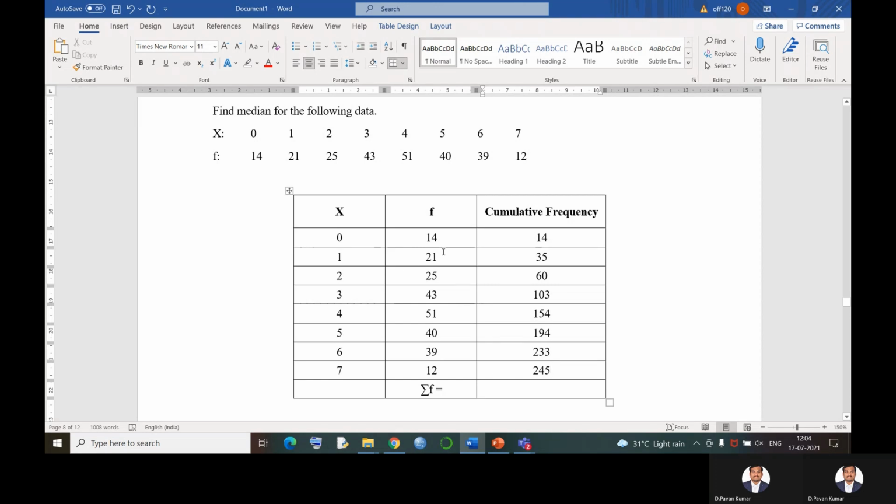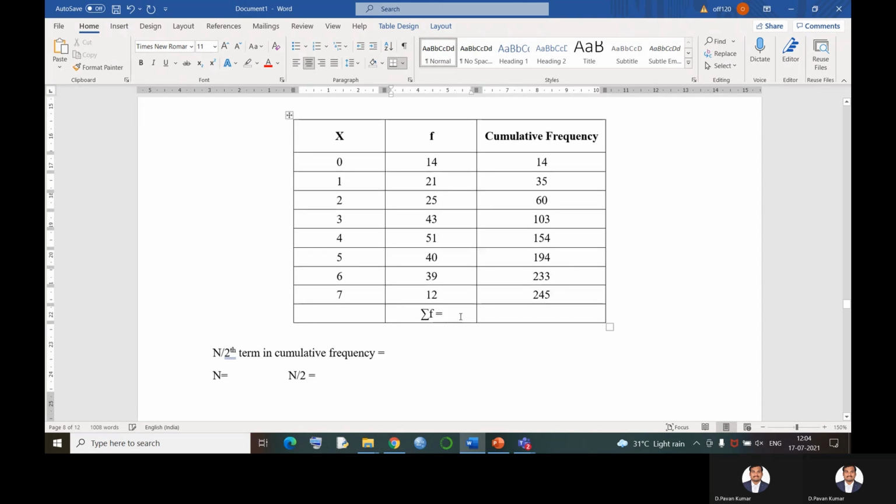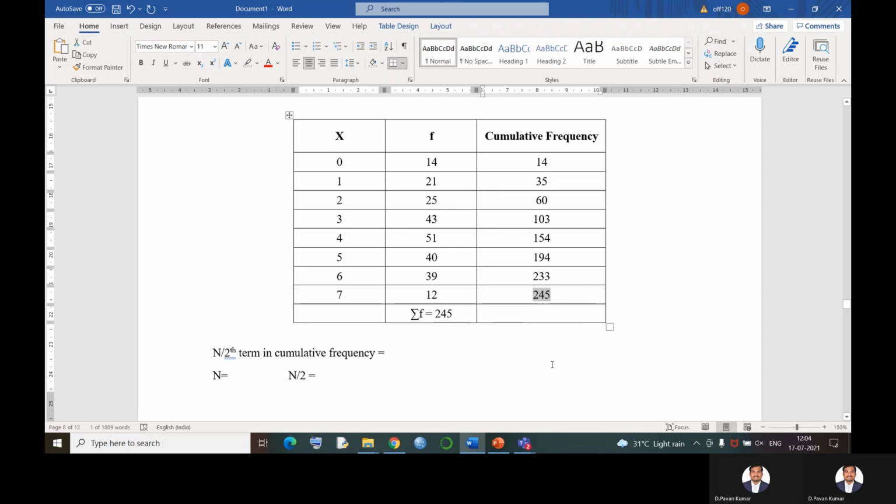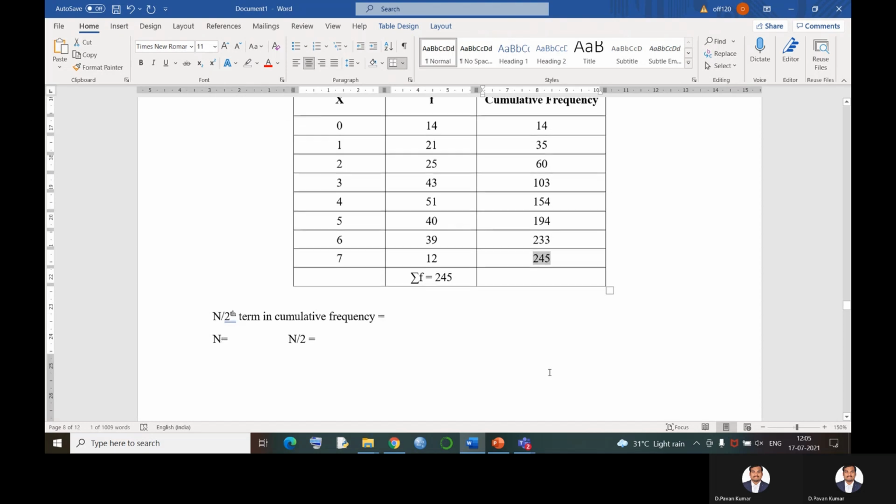245. Actually, if you count the total frequency, this value will also be equal to 245. While calculating the median, you can cross-check whether your cumulative frequency answers are perfect or not. The last cumulative frequency should match your total frequency. Summation f is equal to capital N, which is how much? 245. This value should match our highest cumulative frequency value. Okay. Now, how to find the median for ungrouped data?